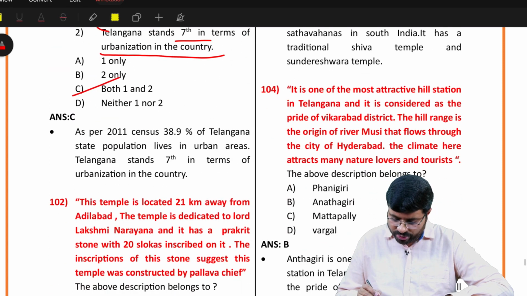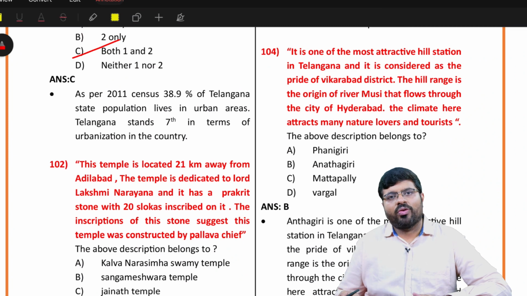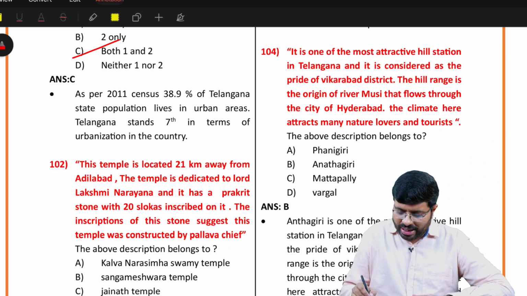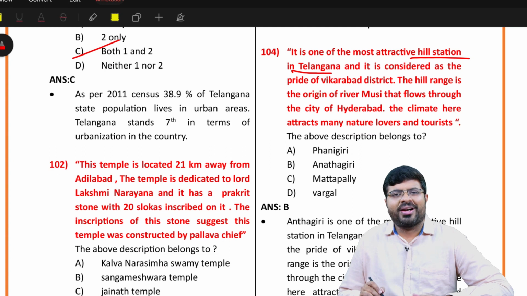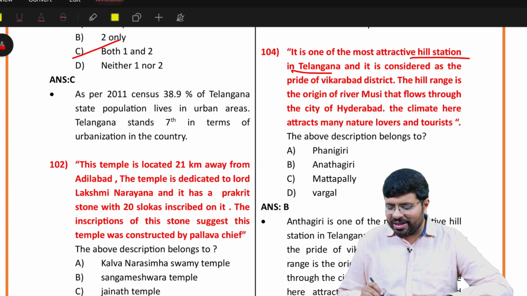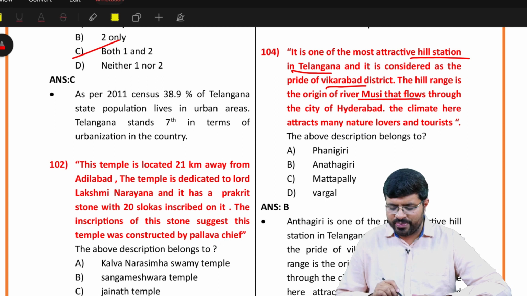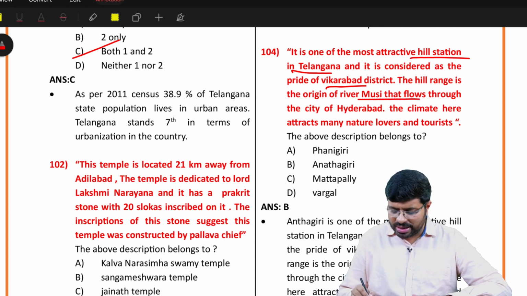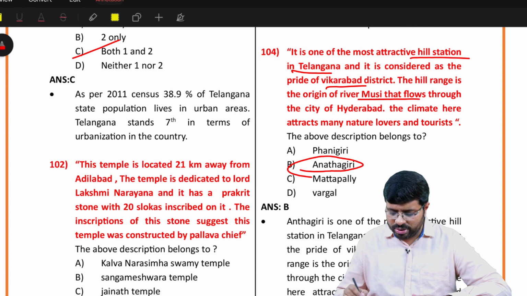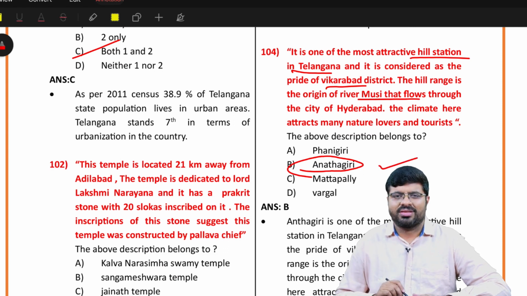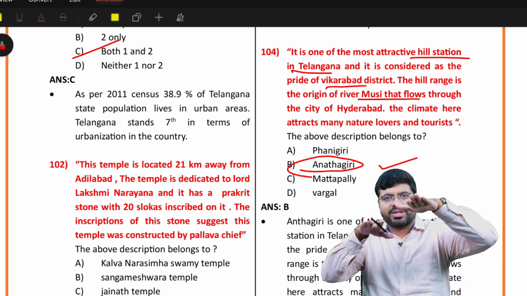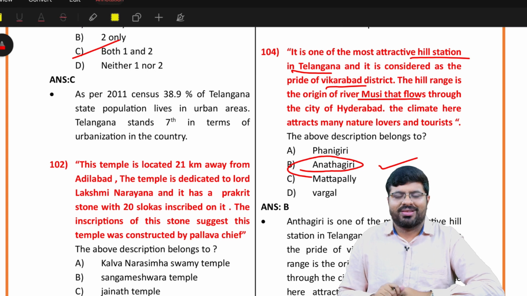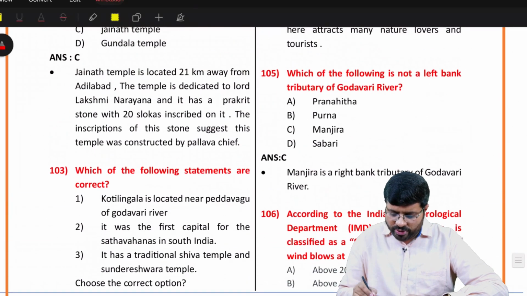Right. Then question number 104. Now, you see, this is what I wanted to get, the basic answers right. Attractive hill stations in Telangana. Anyone who is part of Hyderabad should have known this. Very near to it, Vikarabad district along the Musi river, which has very good picturesque places, Anantagiri hills. So you should have known that Anantagiri, very prominent place. No mistakes here. If you make mistakes in such questions, you know what will happen? You will always be running behind. The gap will remain between you and the toppers and the others. No blunders.